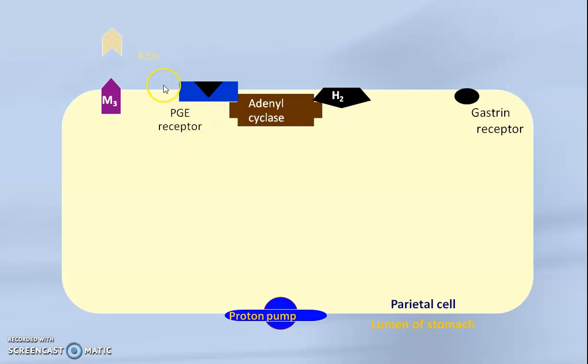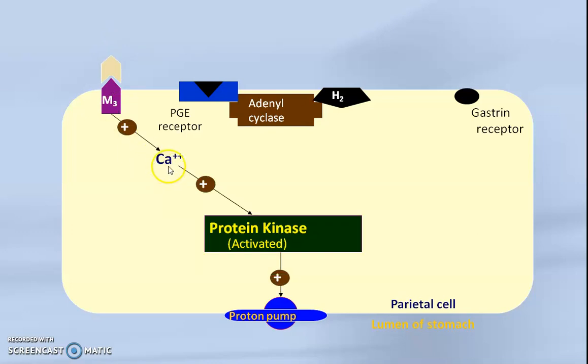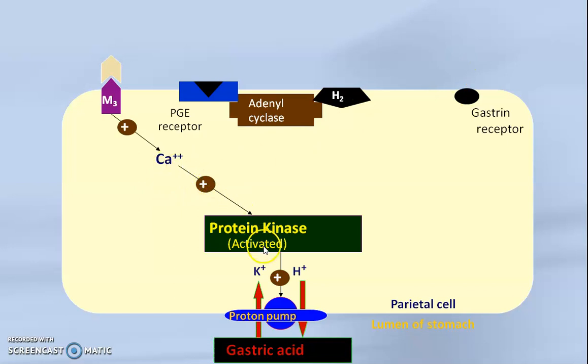And another thing which we have seen is that acetylcholine also acts directly on the M3 receptor, and binding with the muscarinic 3 receptor results in the entry of calcium inside the parietal cell, and this calcium activates protein kinase, and protein kinase further activates the proton pump, and the proton pump releases the HCl. So in this way, there are three mechanisms which help in HCl secretion. The first is gastrin, second is the H2 receptor, third is the muscarinic receptor.